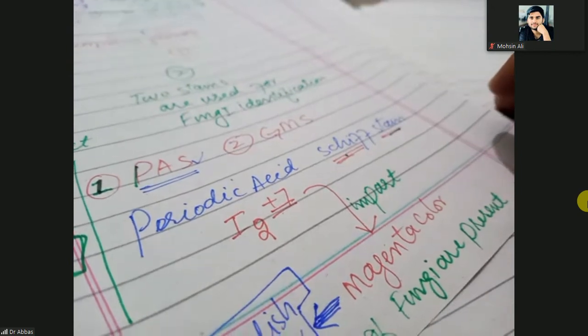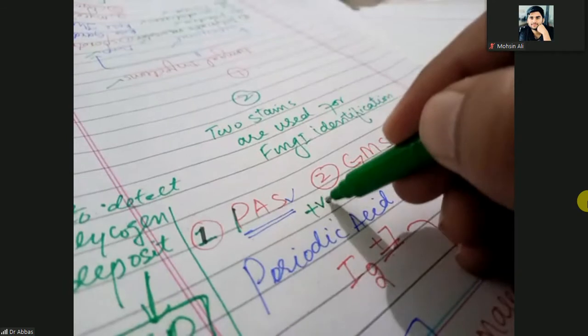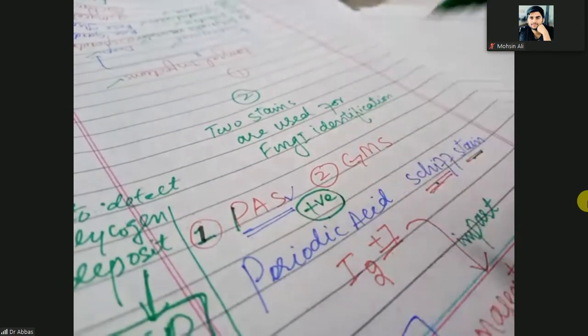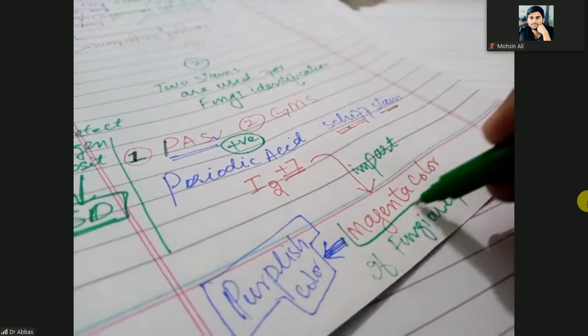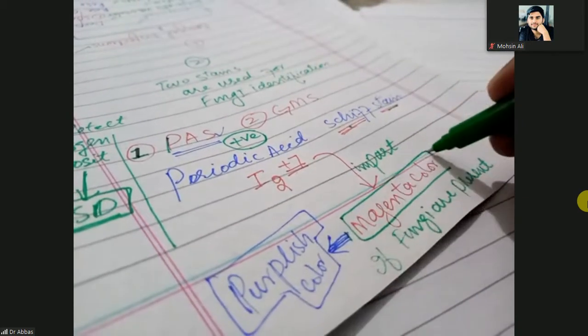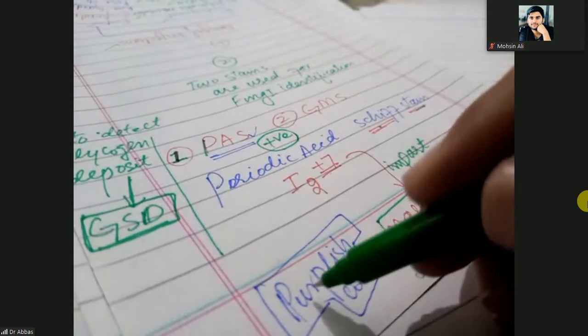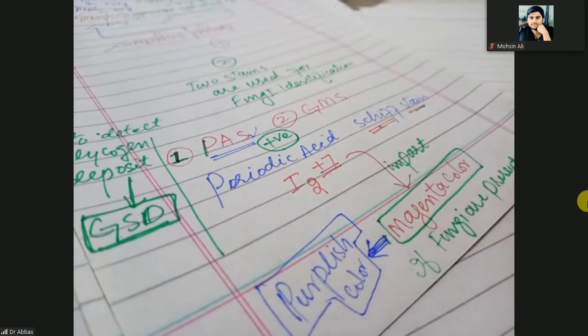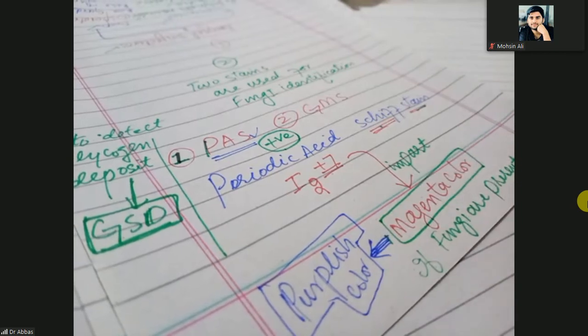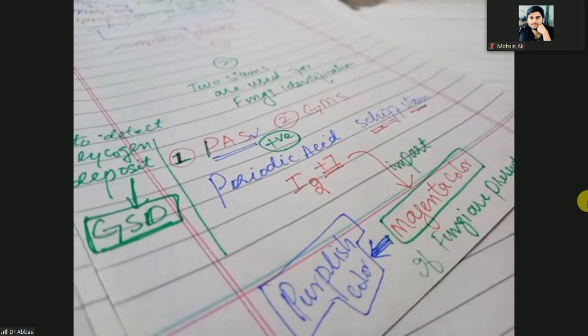When the PAS is positive, it means your test is giving the magenta color, the purplish color, which is suggestive that fungi are present on your skin biopsy.